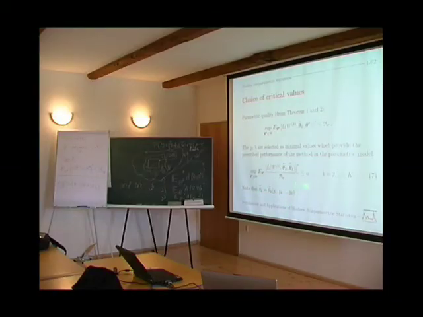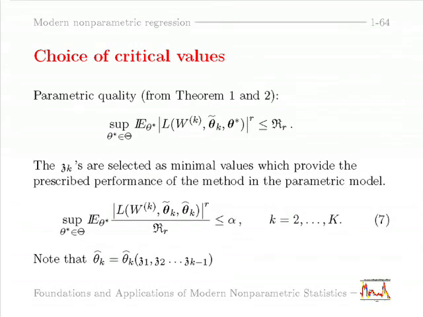And the condition which we impose here is that this measure of the error of the first kind, normalized by the risk, is smaller than alpha. An important remark is that theta hat k depends only on the first, actually here should be k minus 1, depends on the first k minus 1 critical values. And this allows us to select the critical values sequentially.